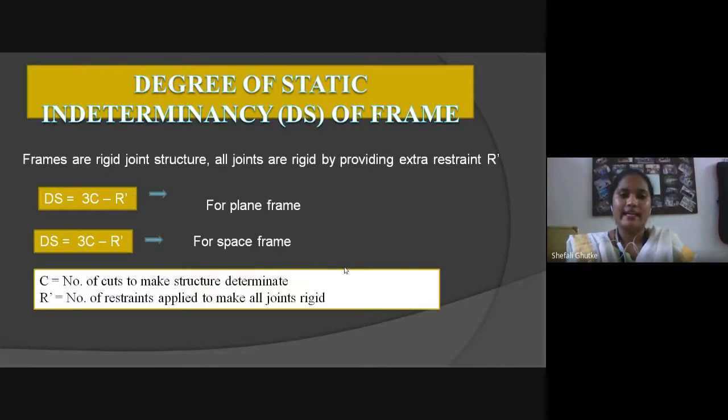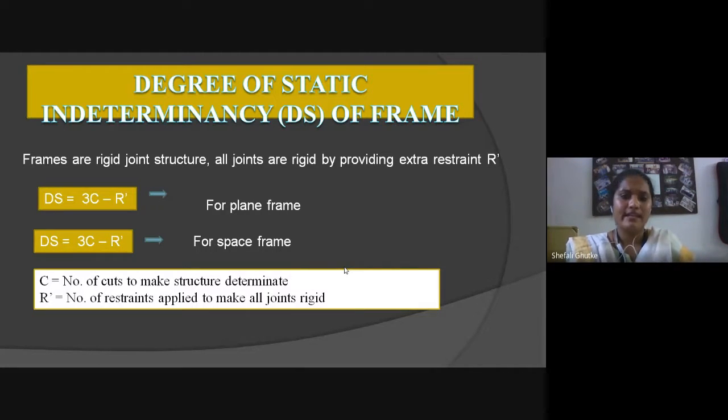Degree of static indeterminacy, denoted by DS, of a frame. We can say that frames are rigid joint structures. All joints are rigid, and for this rigidity we are providing extra resistance, denoted by R dash.